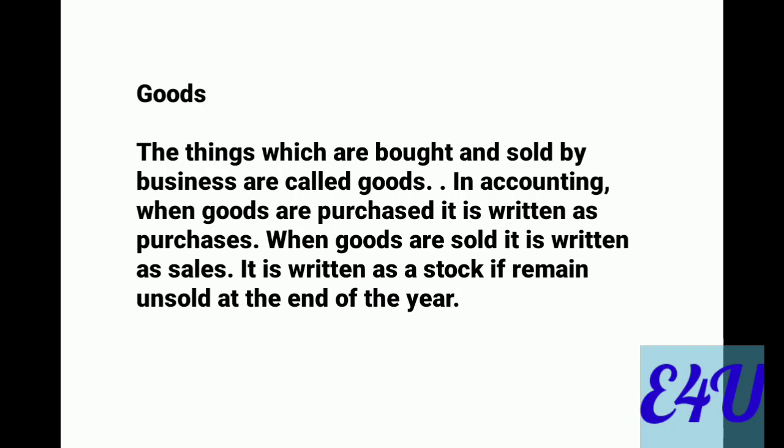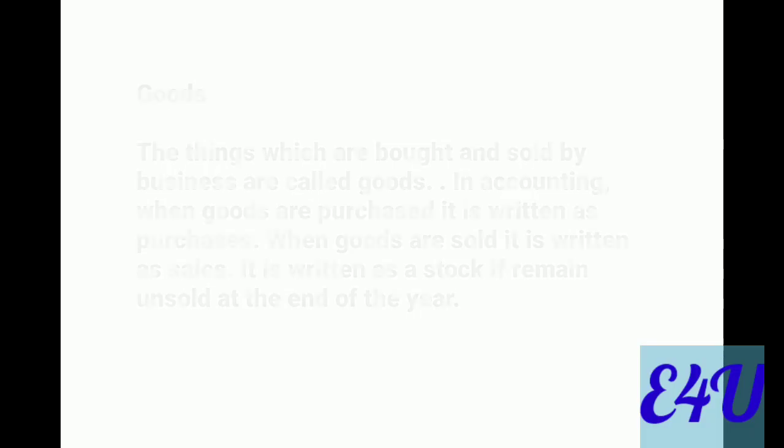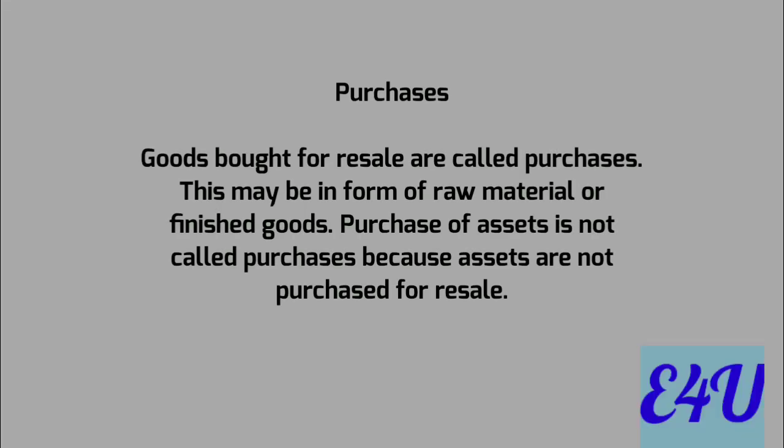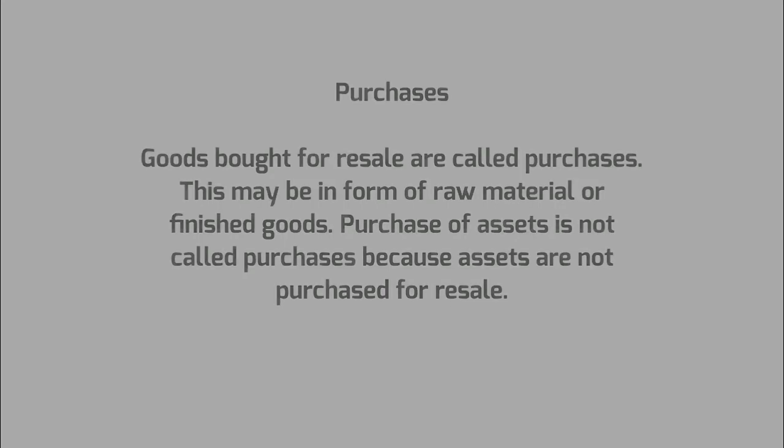Now we can go for the next item, that is goods. Goods means the item or the object that we are selling or buying throughout our business. In accounting, when we purchase some items for the purpose of resale, that may be in the form of raw material or in the form of finished goods. Whatever it is, we bought that for the purpose of resale. That process is known as purchases. So purchases is also an accounting term. We need to record purchases in our book of records.